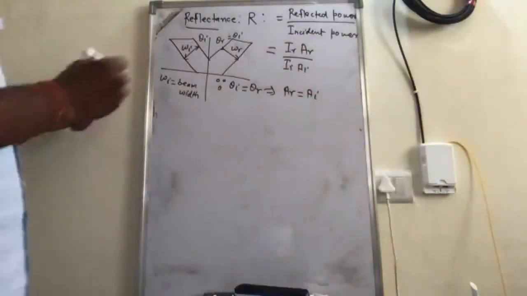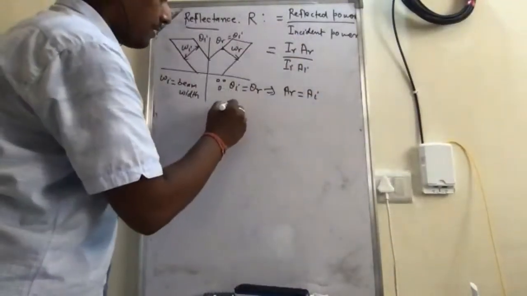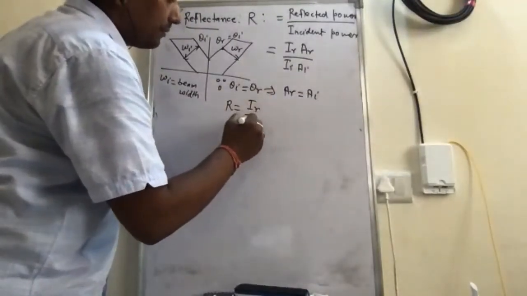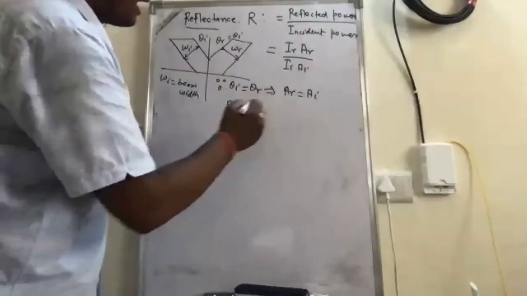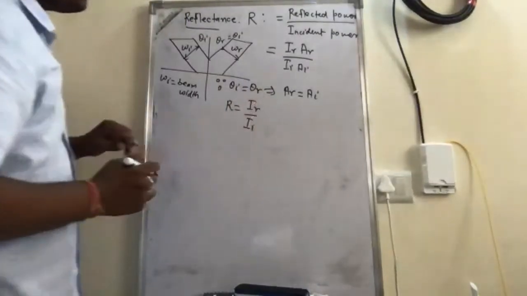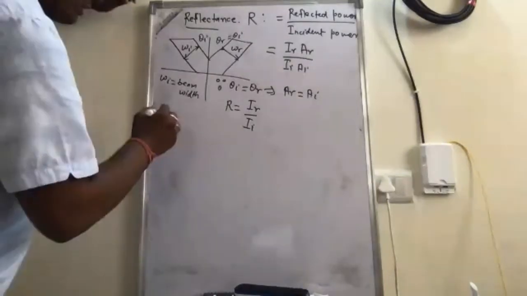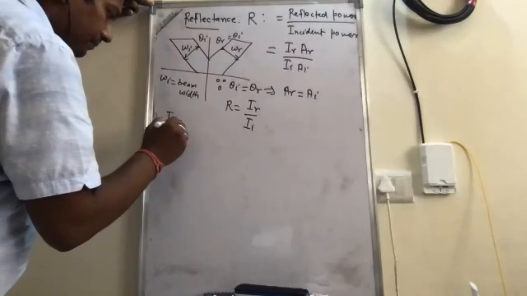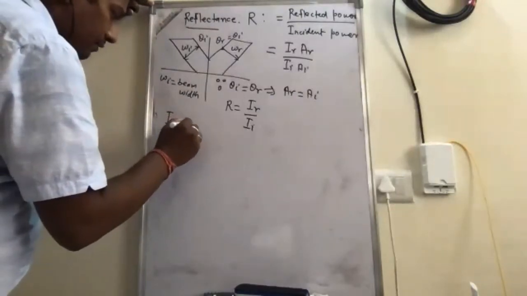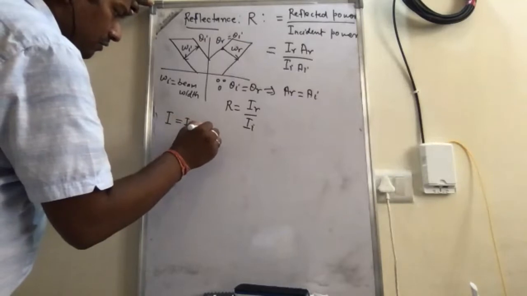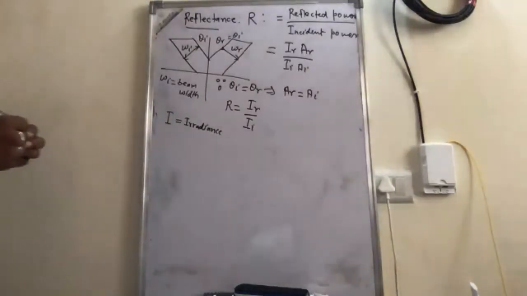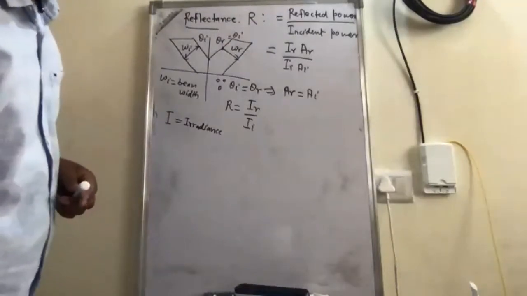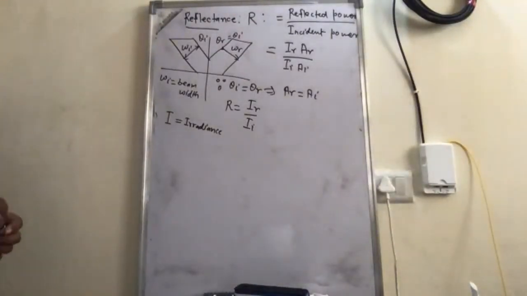So here we can get that the reflectance is now equal to IR upon II, where IR is the irradiance, and we know the irradiance is given by... So what is the expression for the irradiance? Anybody? Any idea what is the expression for this irradiance? How it is defined?